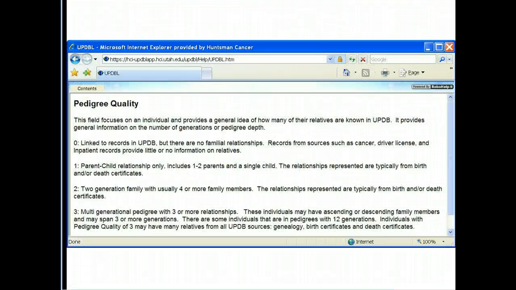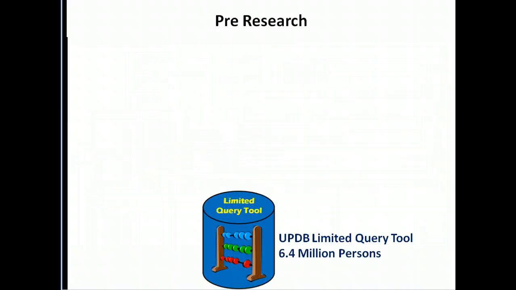Here is a screenshot from the limited query tool that explains pedigree quality in more detail. You may pause the video if you would like to read these definitions. As a pre-research tool, UPDB offers the limited query tool. The limited query tool allows researchers to count groups of individuals based on some criteria of interest.